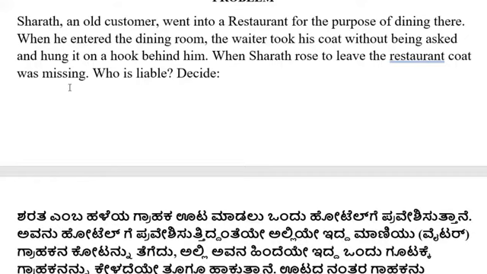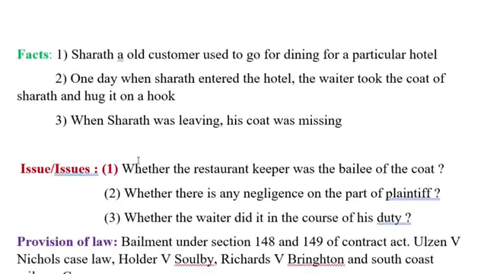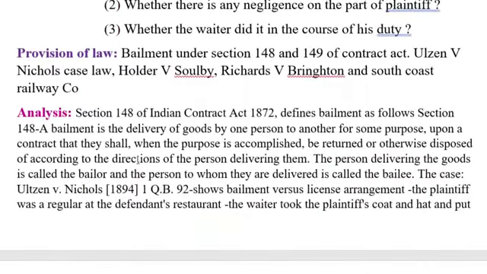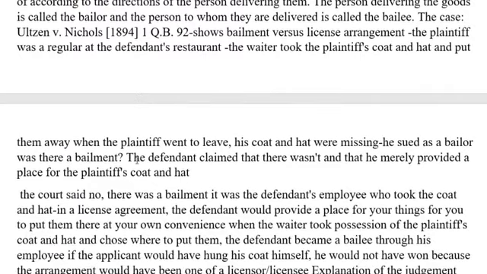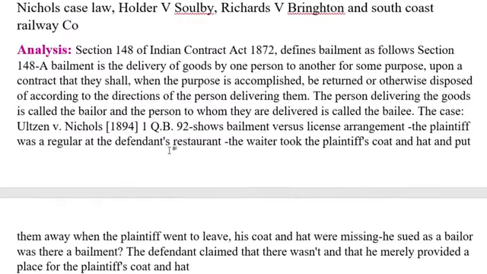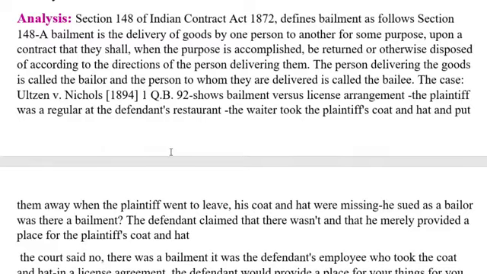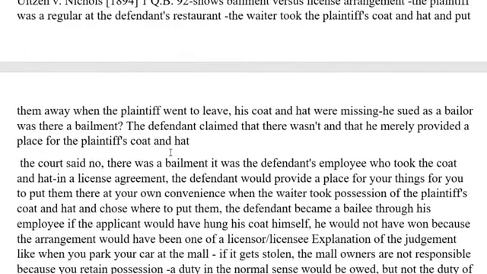So let us see the other turn. Suppose the customer had given directions with regard to where the coat should be hung.